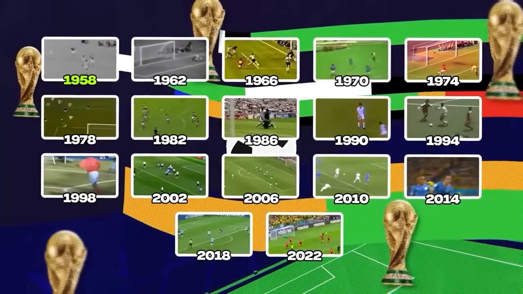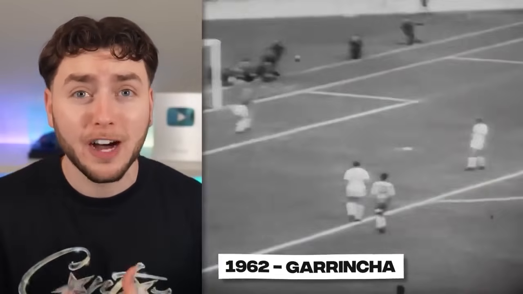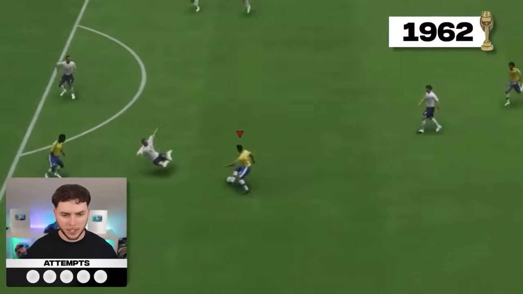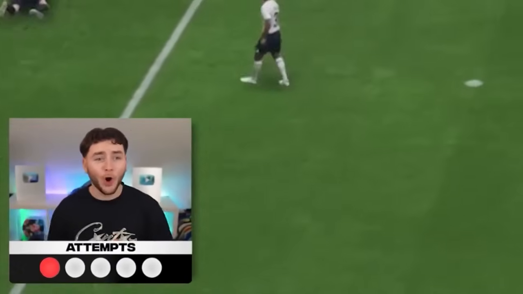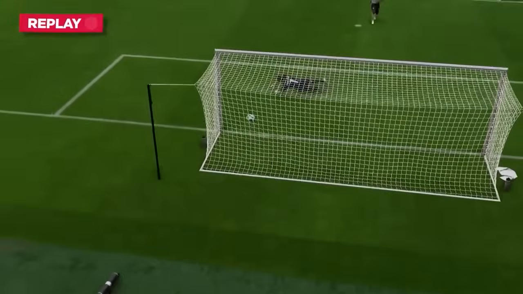Next up, we're heading to 1962, where Garrincha scored this iconic quarter-final goal versus England. That is what you call the finesse of dreams. So could we nail this on our first try? Garrincha. Oh my god. It wasn't a bad first try, but we need to fine-tune that finish and get it top bins.